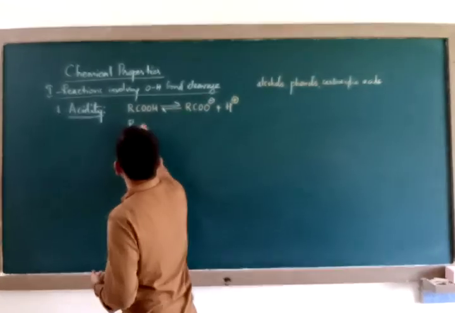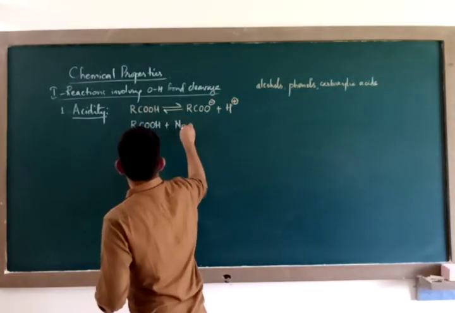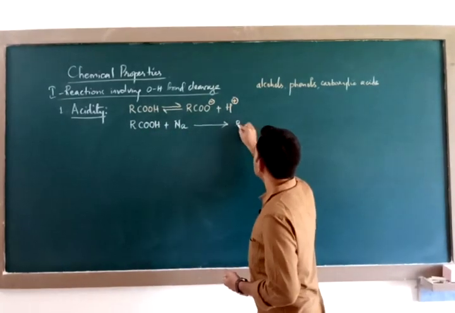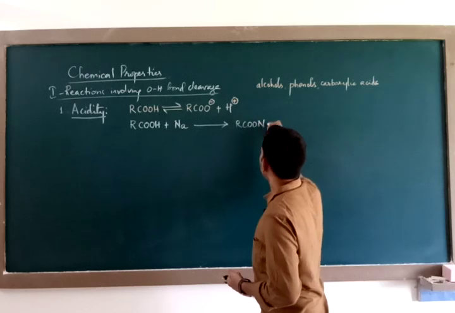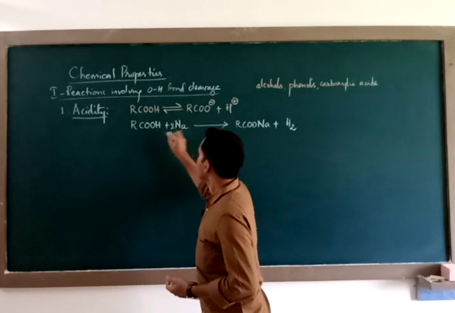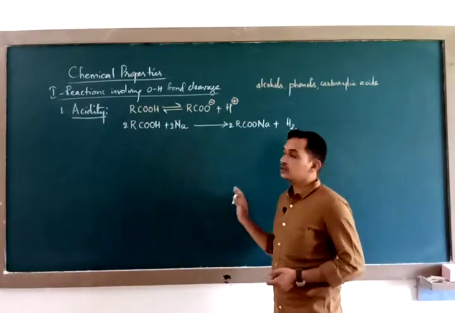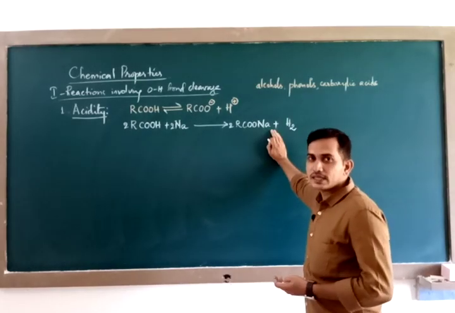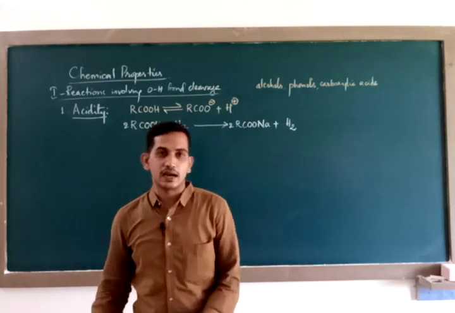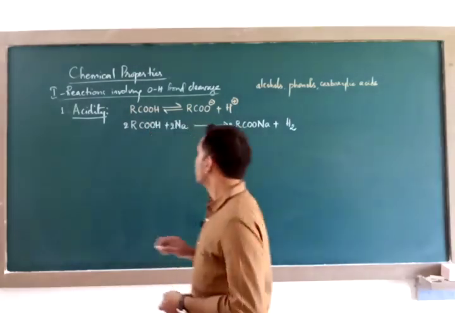So, if a carboxylic acid is reacted with an alkali metal, then we get a salt, that is sodium carboxylate, liberating hydrogen gas. So this reaction shows that carboxylic acids are acidic in nature. Now, how strong are they when you compare carboxylic acids with alcohols and phenols?